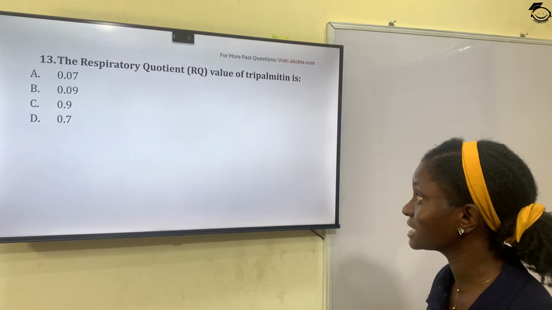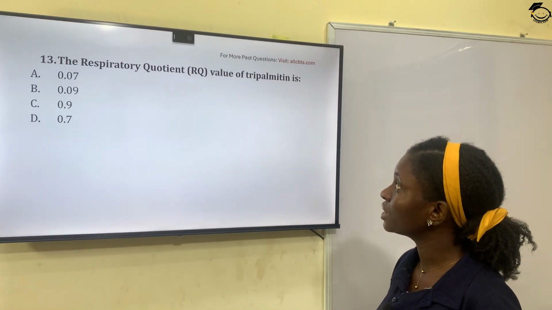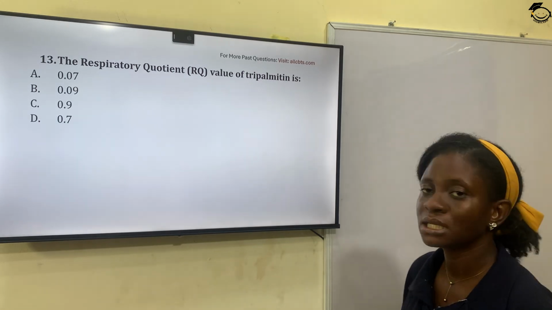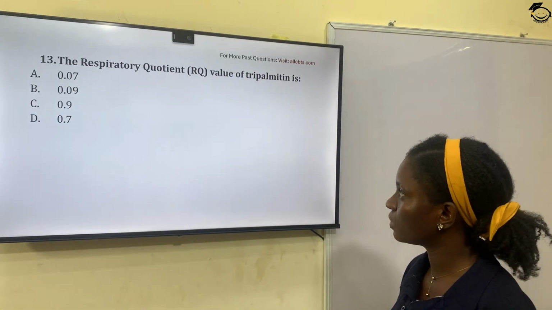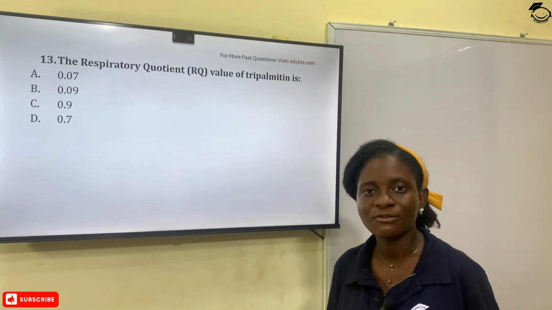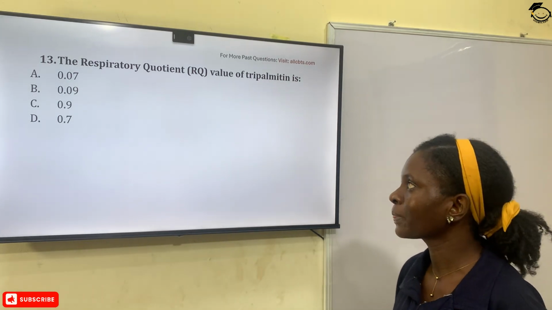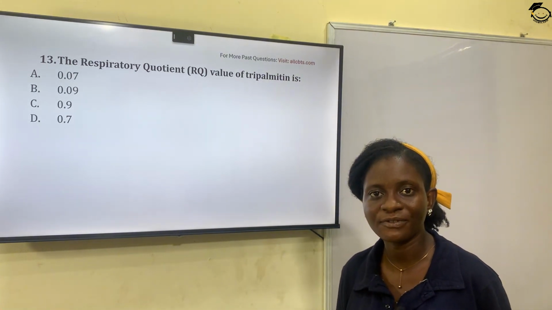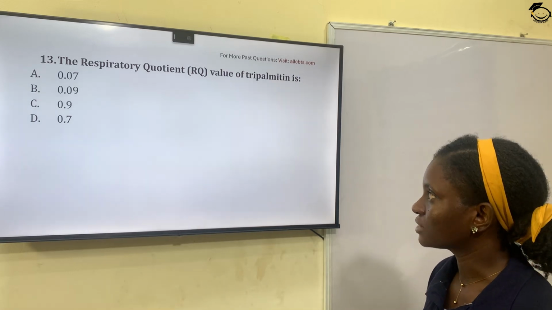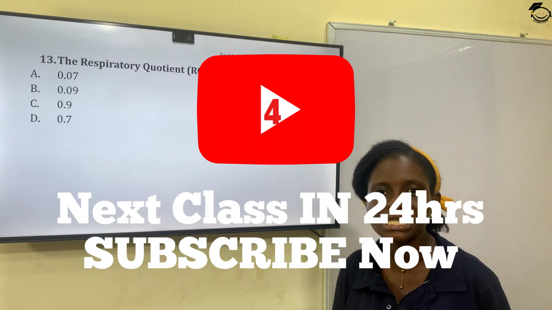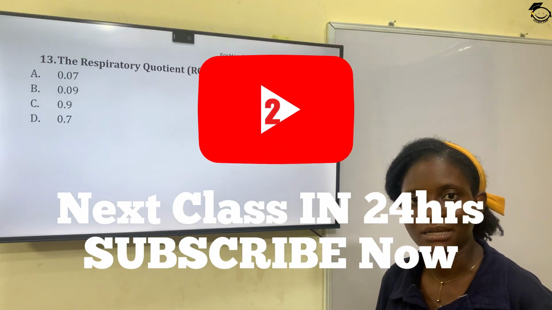Question 13. The respiratory quotient value of tripalmitin is what? You might have come across palmitic acid, which is involved in the fat pathway. So what is tripalmitin?